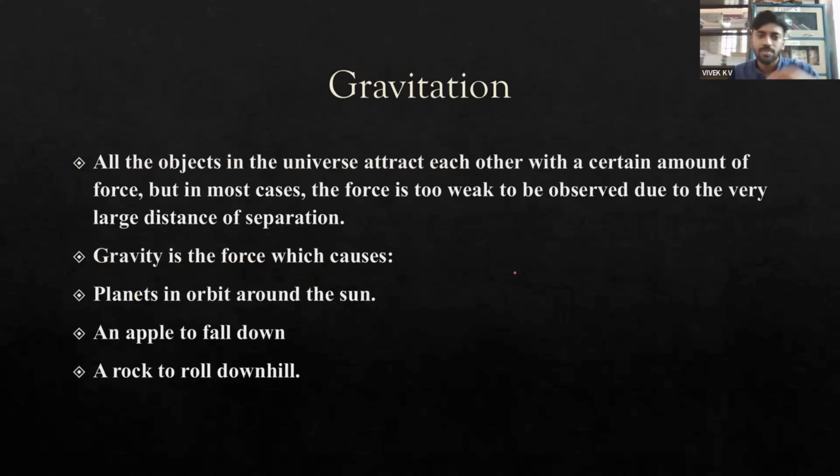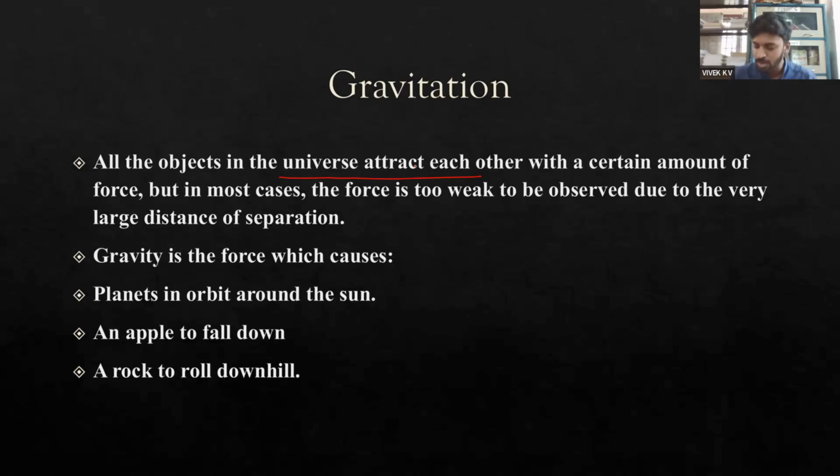As I said, in the universe, gravitational force acts between every object having mass. All the objects in the universe attract each other with a certain amount of force. But in most cases, the force is too weak to be observed due to the very large distance of separation. That is the reason why we are not able to feel the effect of gravitation.